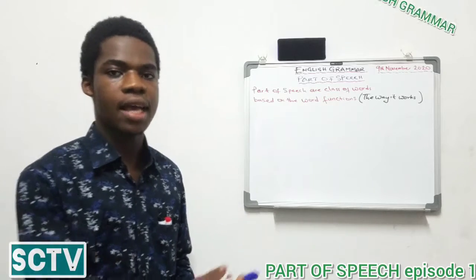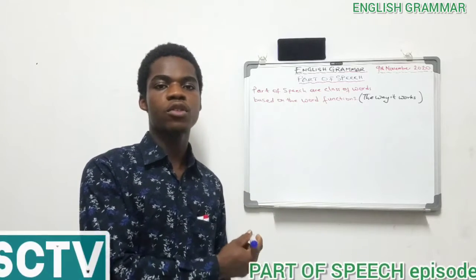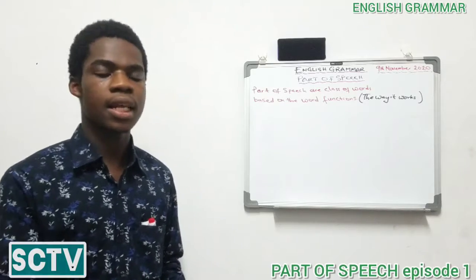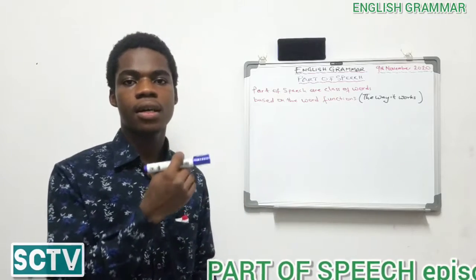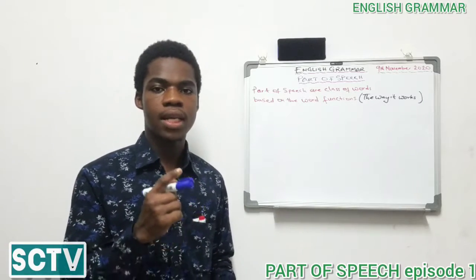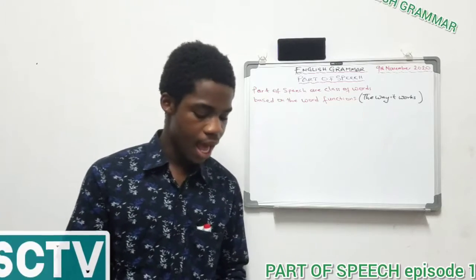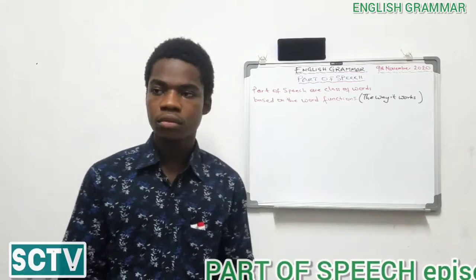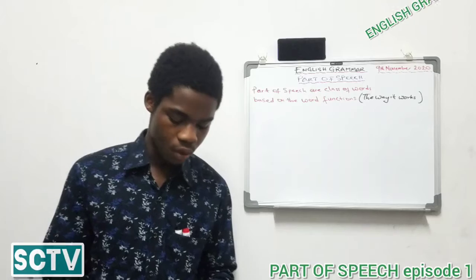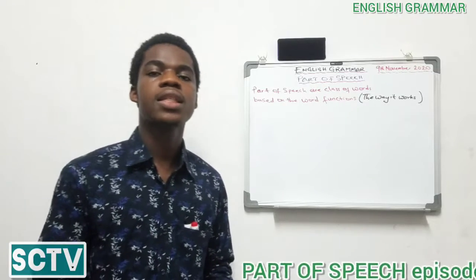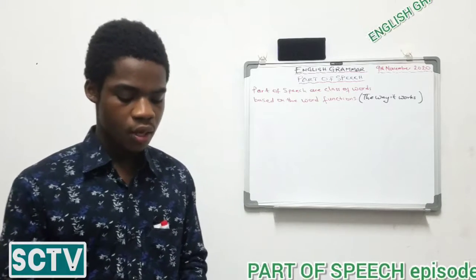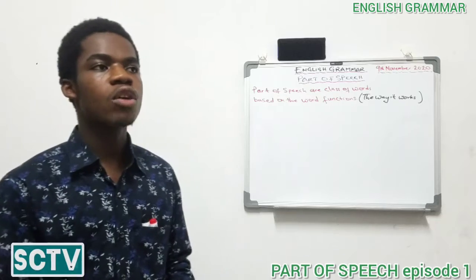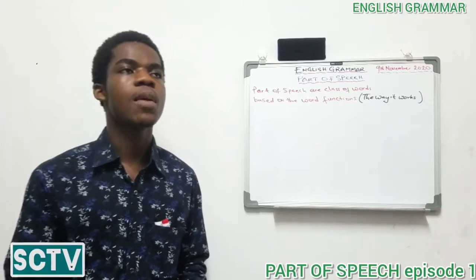Under this definition, I stated the examples of person, place, thing, and idea, and we came to the subclasses of a noun. These subclasses are 6: the common noun, proper noun, abstract noun, countable noun, non-countable noun, and then concrete noun. So knowing these 6 divisions, we'll now look at one of them, which is the proper noun.